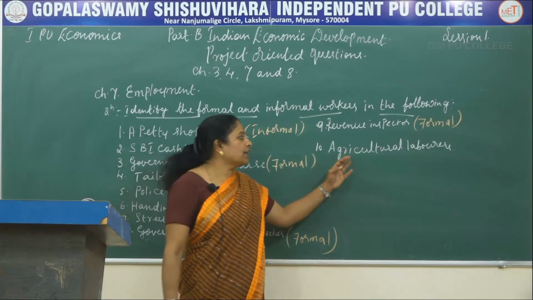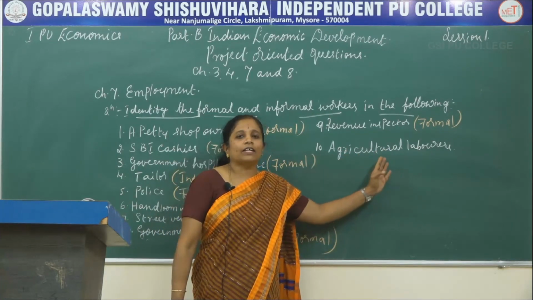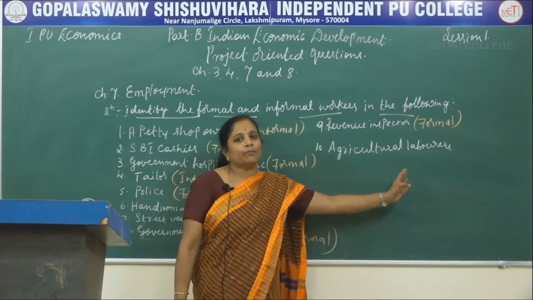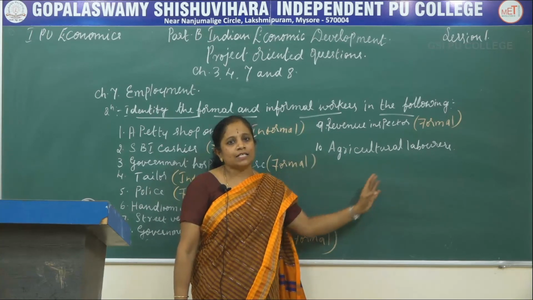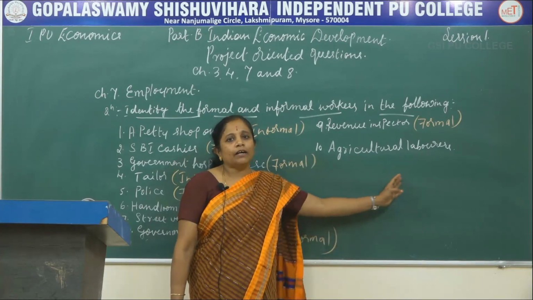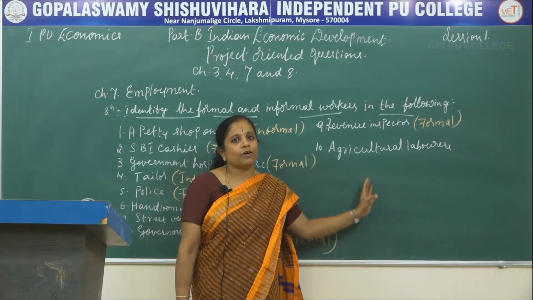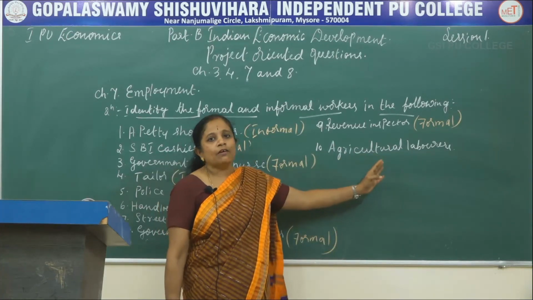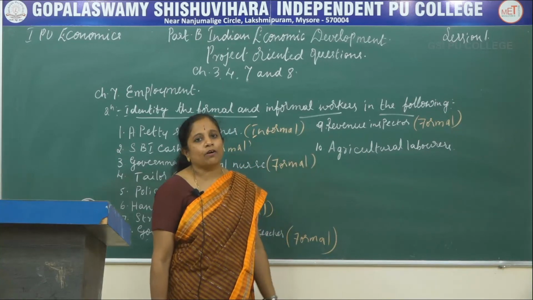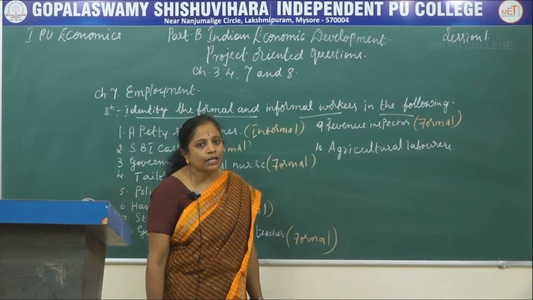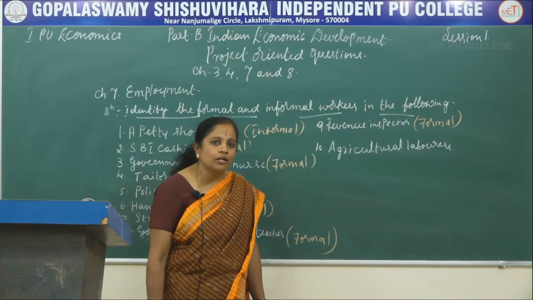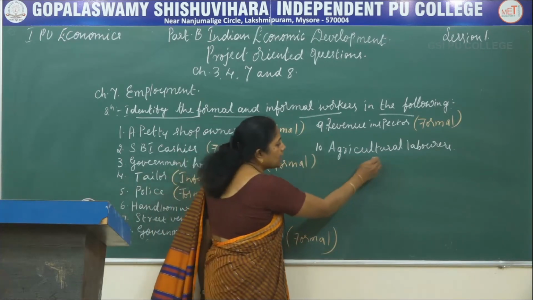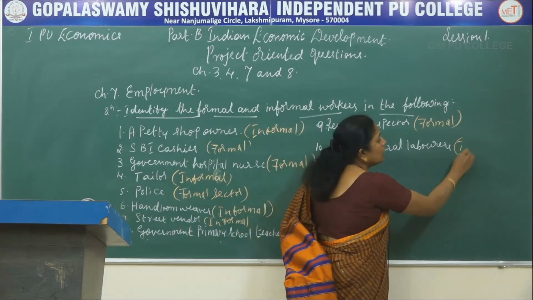So here agricultural laborers do not have guaranteed income, as government employees are guaranteed their salaries. They can earn money or they may not have money for some periods. So they are not formal sector employees because they don't have job security and their income is also not guaranteed. So agricultural labor belongs to the informal sector.